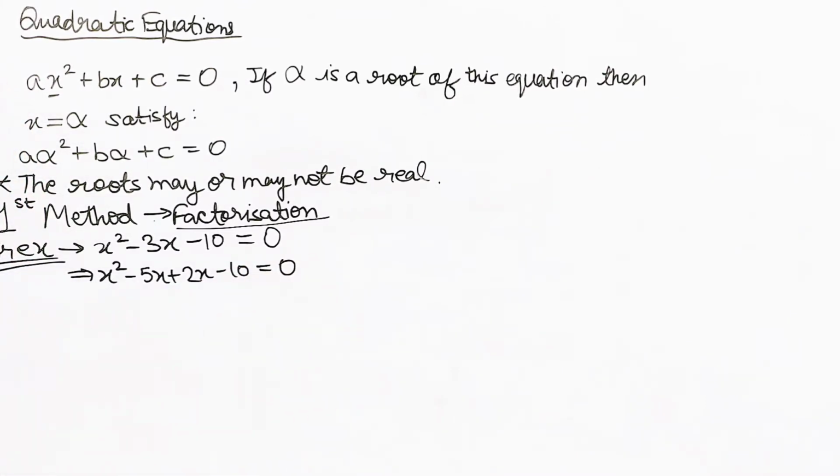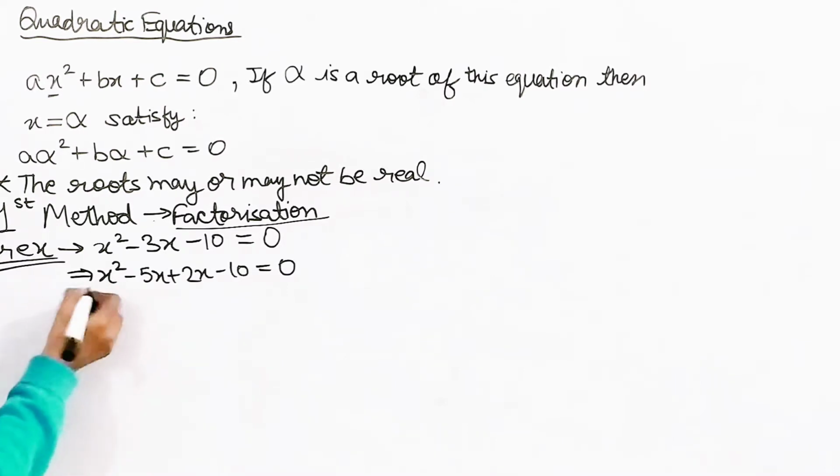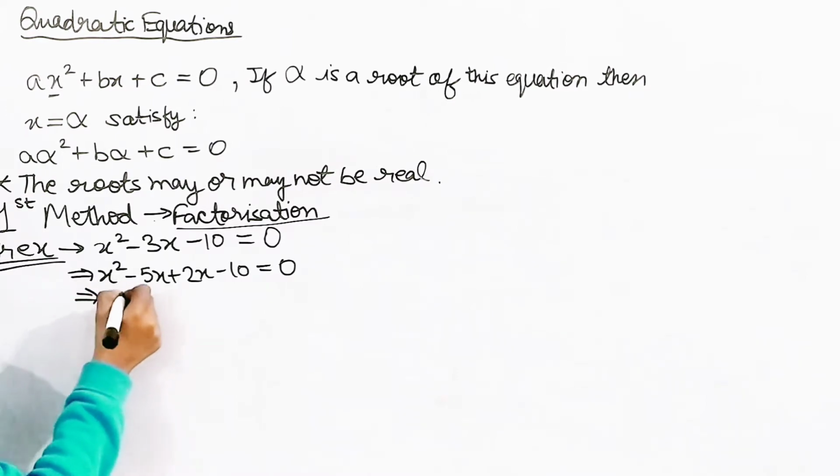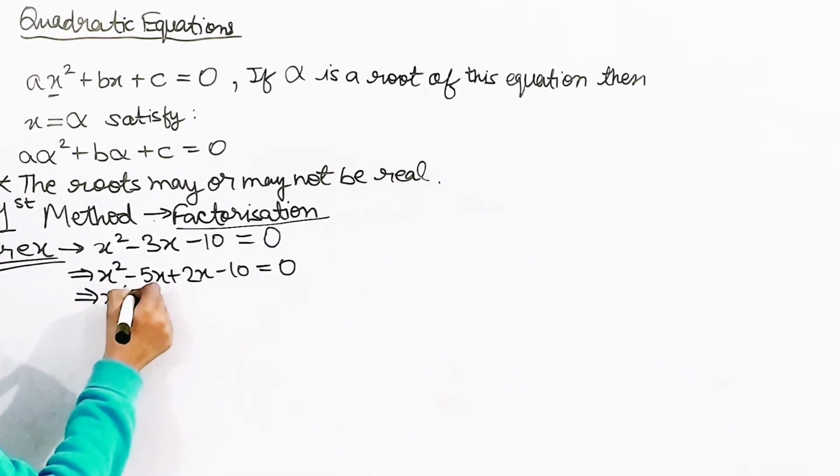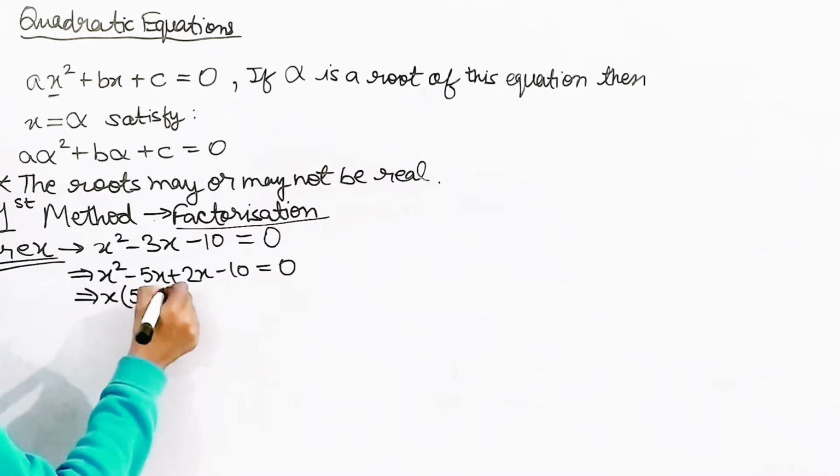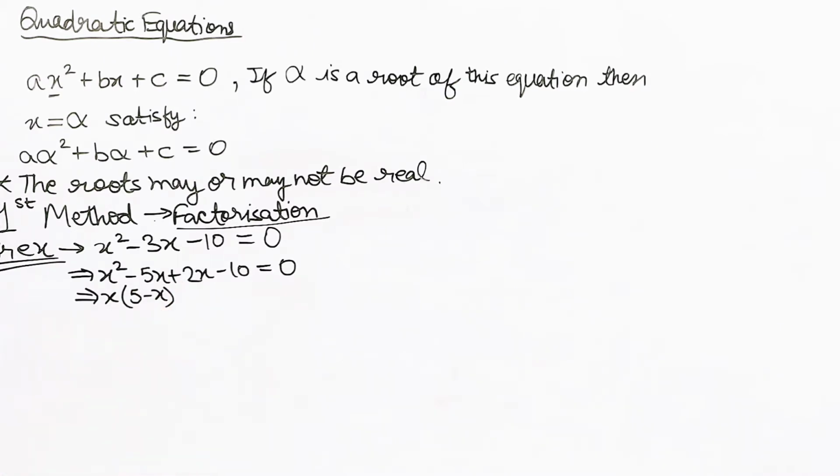If yes, then let's move on. What I did is I just split the middle term. The next step: we have x squared and minus 5x, so I can take x common, giving x times x minus 5. That would be better than x times 5 minus x.